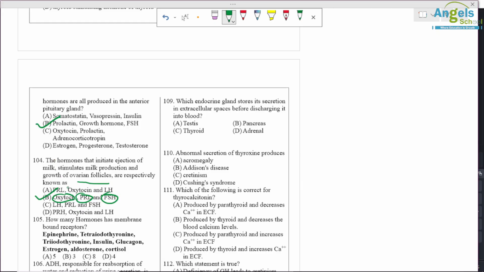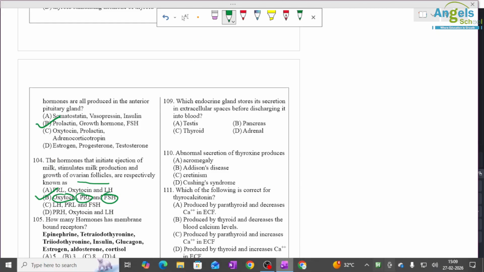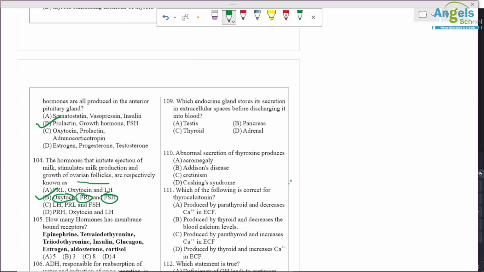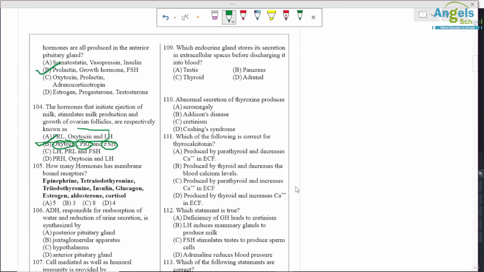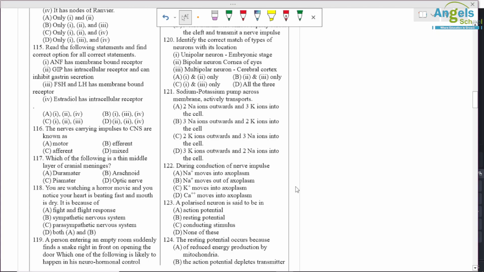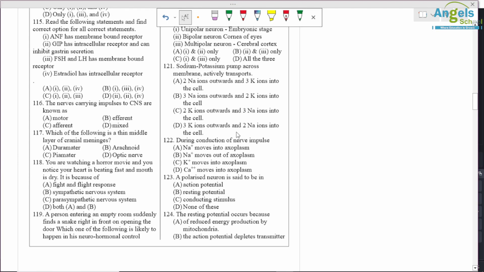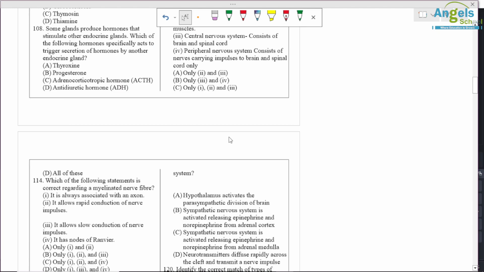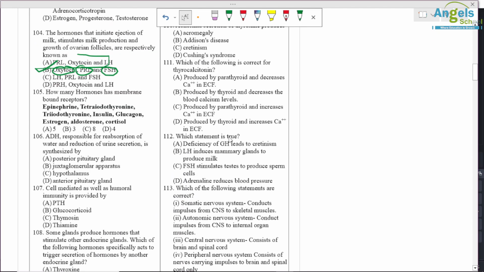Question number 105. How many hormones have membrane bound receptors?